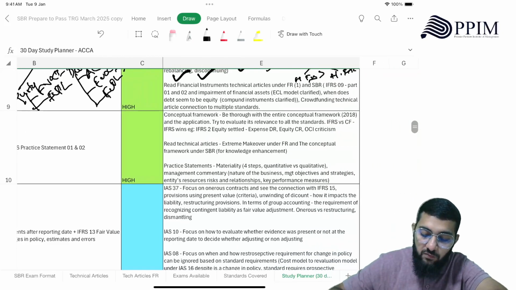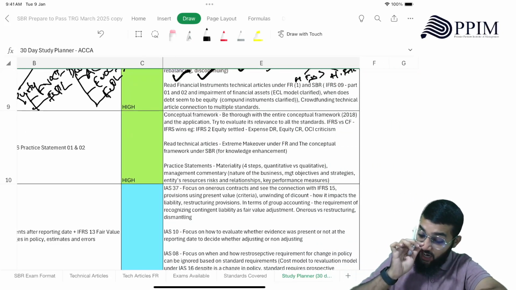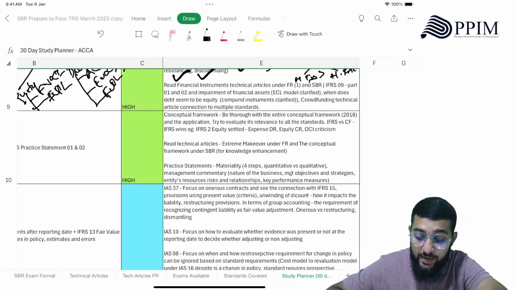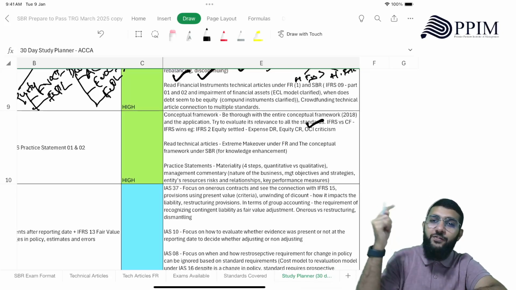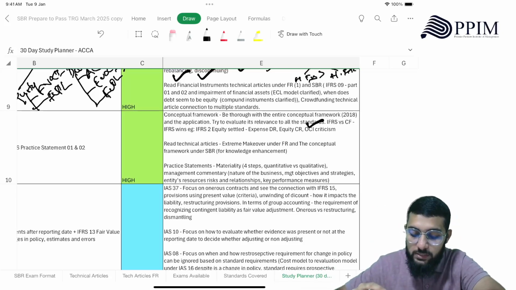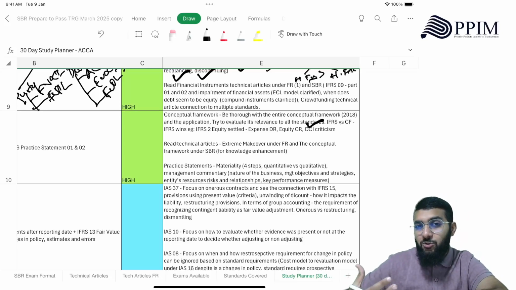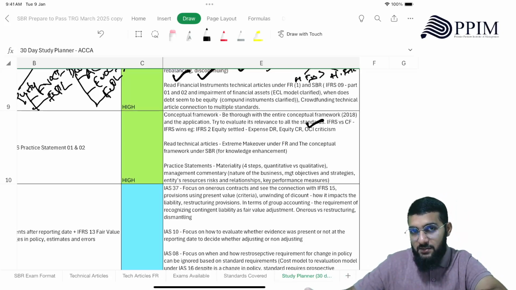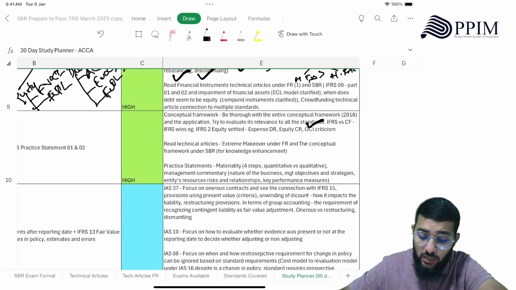So for the conceptual framework, you need to be thorough with the entire conceptual framework of 2018 and its application, and try to evaluate its relevance to all the standards. And in case you forget, you don't understand what standard it is, then you go back to the conceptual framework and refer to the conceptual framework requirements. All right. Whenever there are no standards for certain items, you need to fit them into certain standards. How do you do that? Then you refer to the conceptual framework. Okay. That's why it's very important.